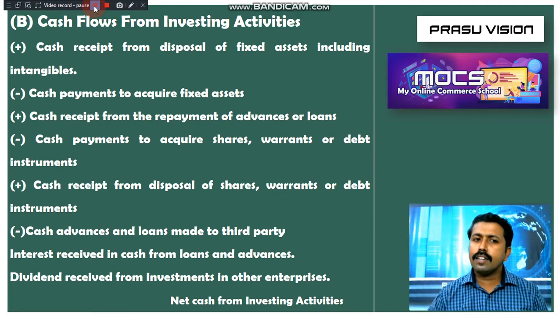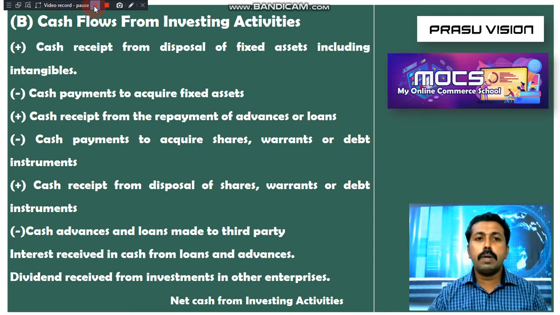Remember, interest paid on bank loans and debentures will never be taken into investing activity because it is related to financing activity. We will never take interest paid or dividend paid in investing activity. It will be recorded in the third part, cash flow from financing activity. So this is the format of cash flow from investing activity.